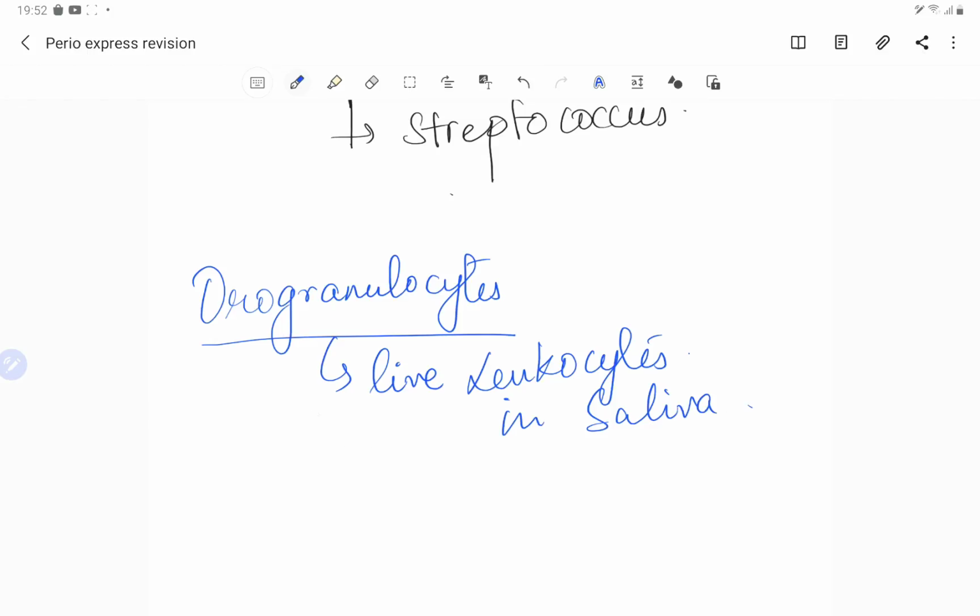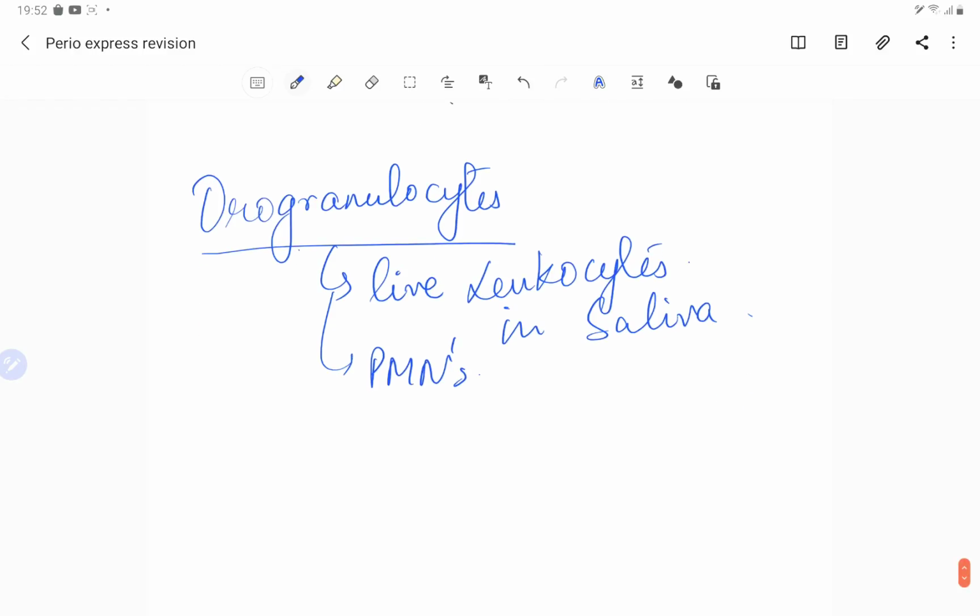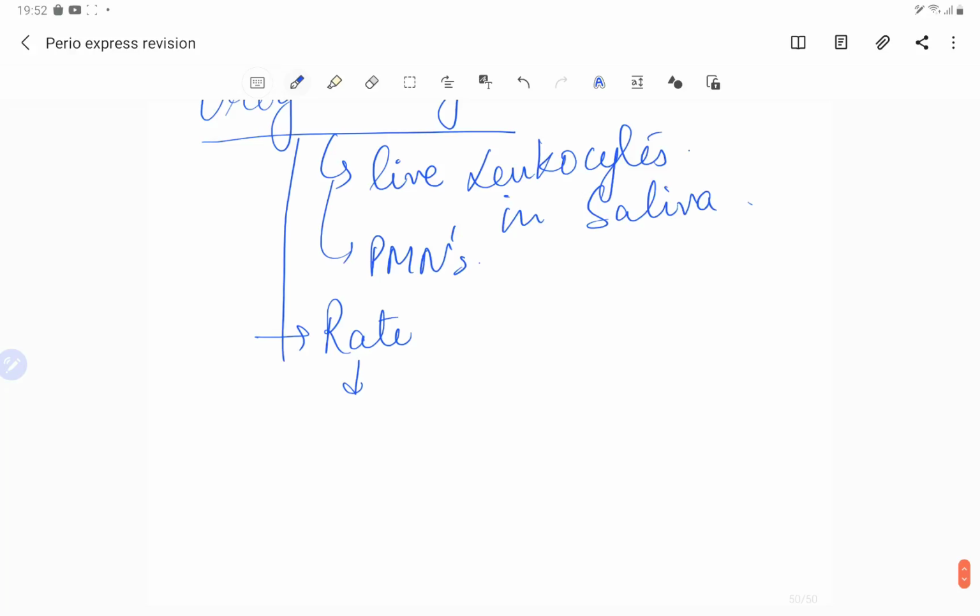So basically we see the PMNs, the polymorphonuclear leukocytes, living, if they are present in the saliva, then these are called orogranulocytes, and if they are migrating, we call it the orogranulocytic migratory rate. So the rate is related to the severity of the inflammation of the gingiva.